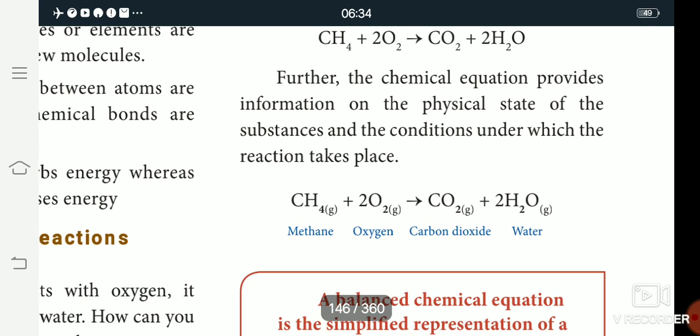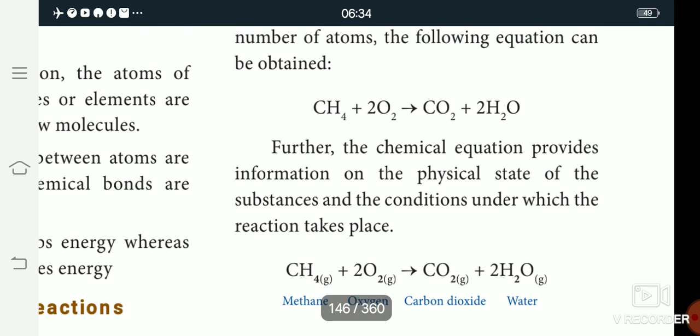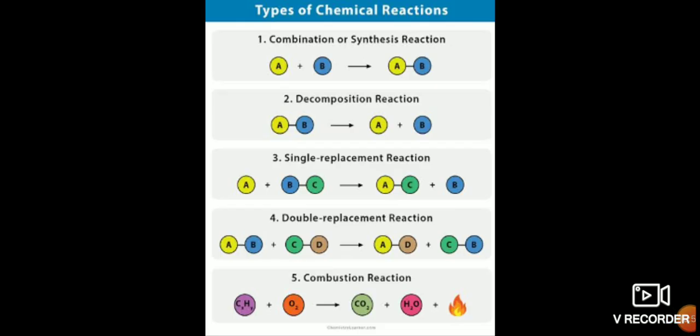Next, the types of chemical reaction. The first type is combination or synthesis reaction, the second type is decomposition reaction, the third type is single displacement reaction, the fourth type is double replacement reaction, and the fifth type is combustion reaction. So there are 5 types of chemical reaction. First of all, see the combination reaction.